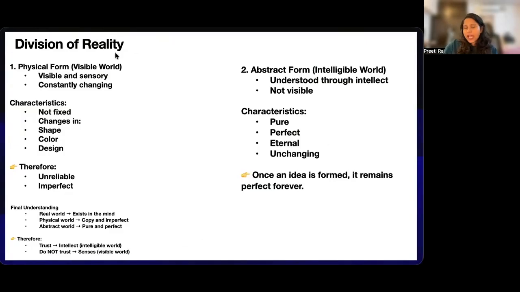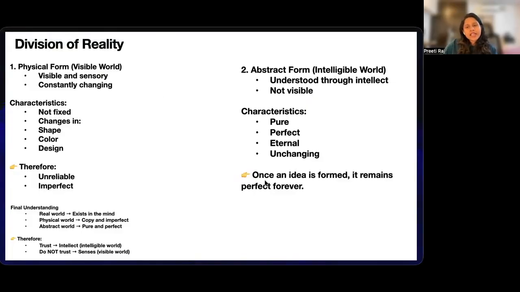So, the division of reality: the physical form is the visible world, visible and sensory, constantly changing. They are not fixed, they change in their shape, color, design. Therefore, they are unreliable. Abstract forms are the intelligible world. They are understood through intellect. They are not visible. Their characteristics are that they are pure, perfect, eternal, unchanging.